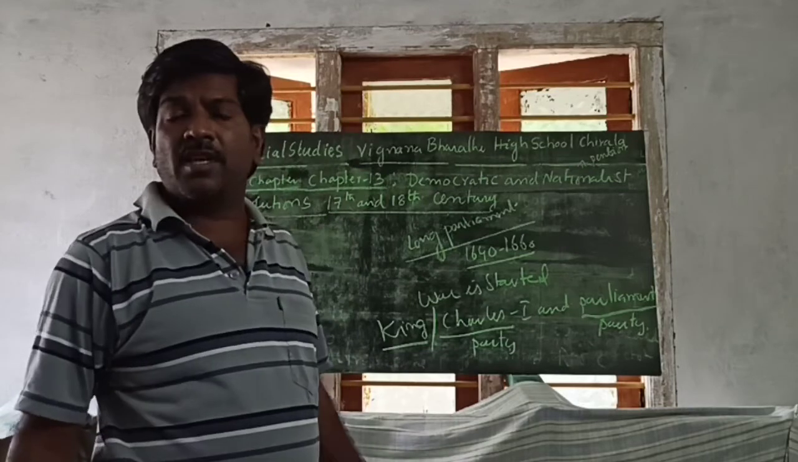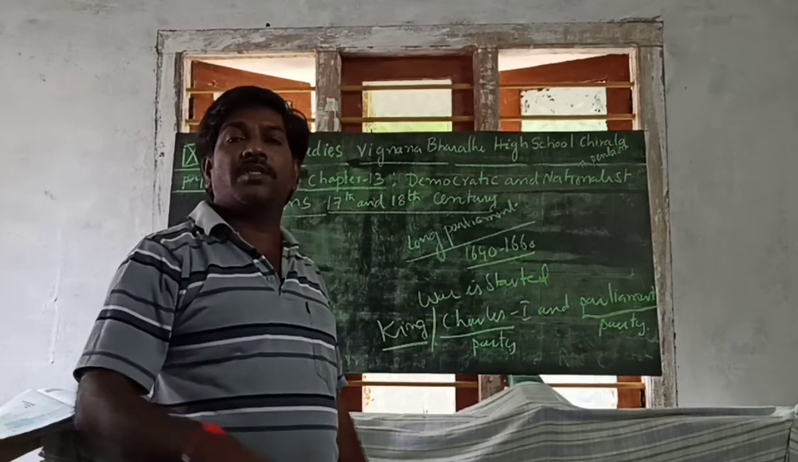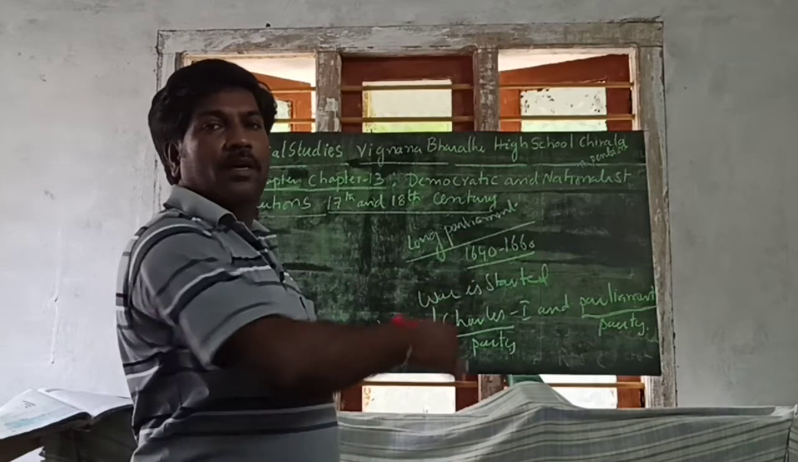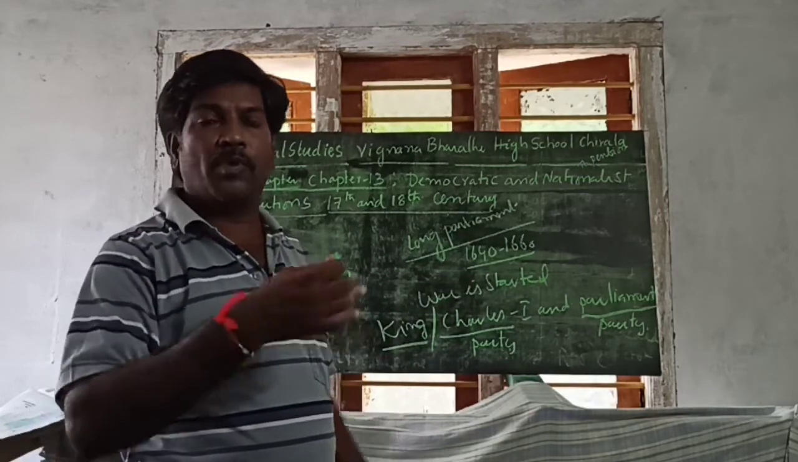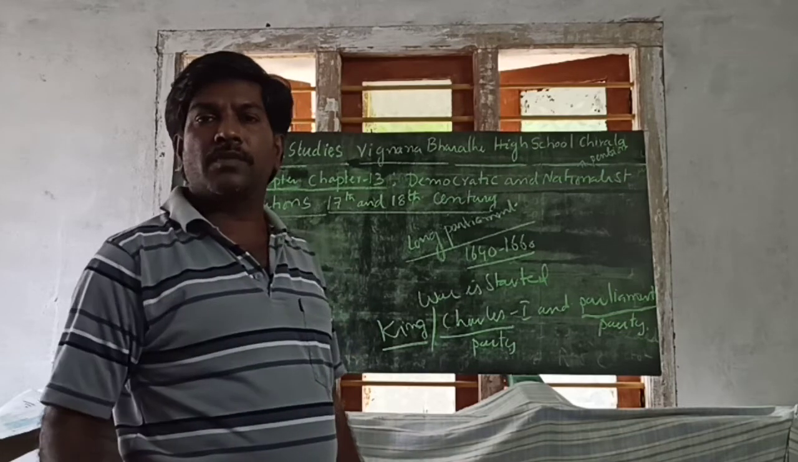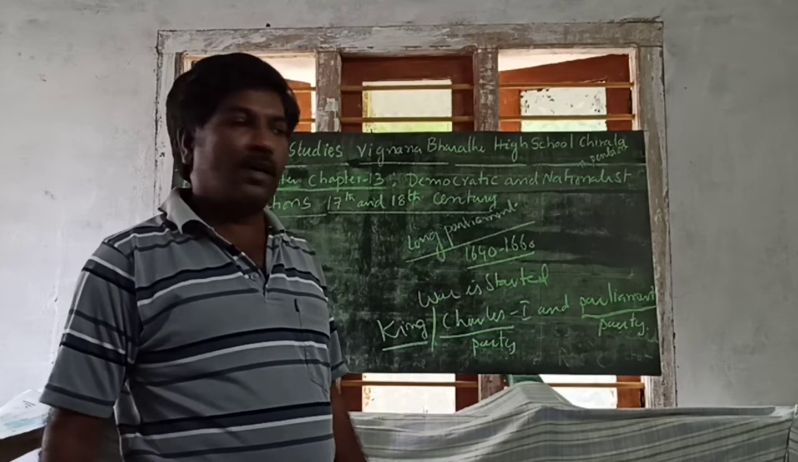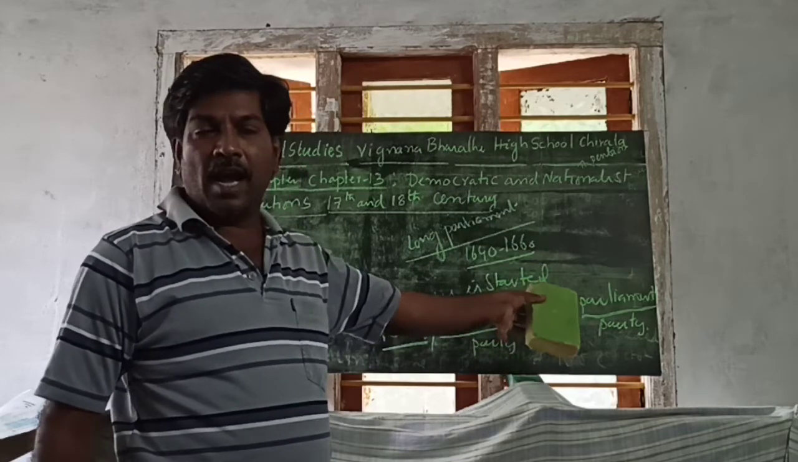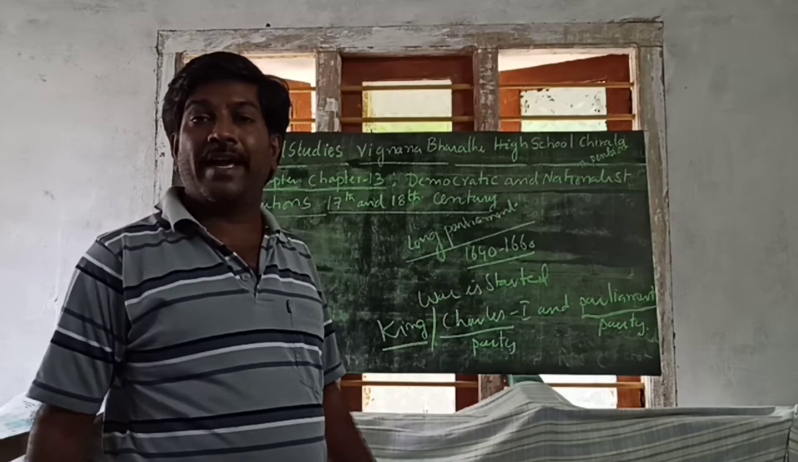Then what happens in this? Who are the majority members? Even supporters of Charles I come to favor the poor people, because the majority are the poor people and their representatives. And finally, the king was caught by the parliament members and he was executed in 1649.